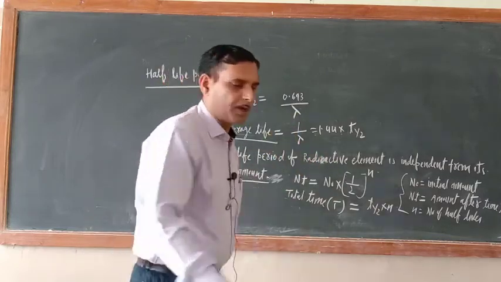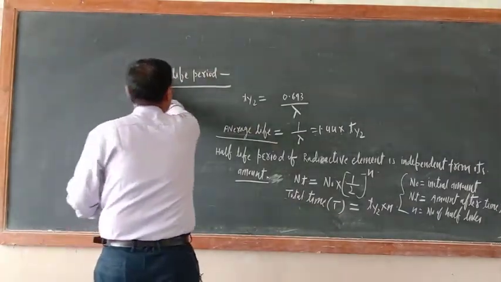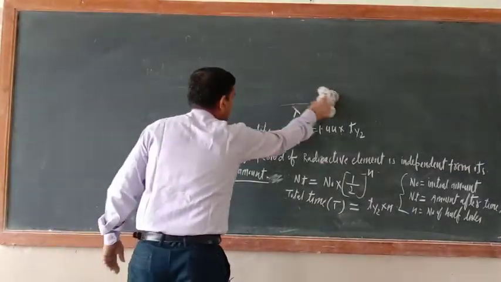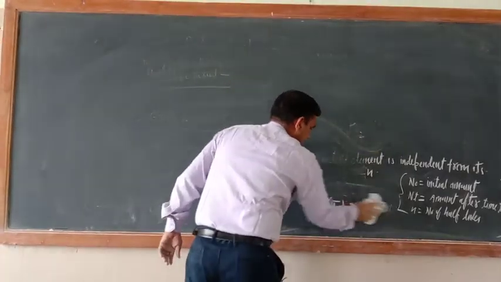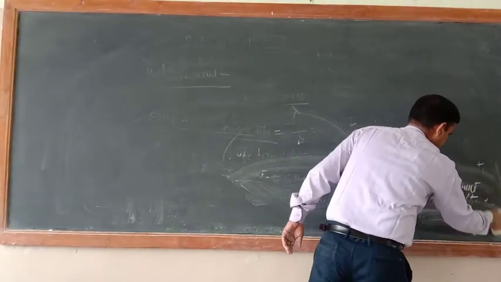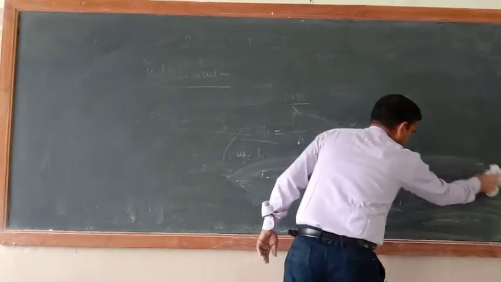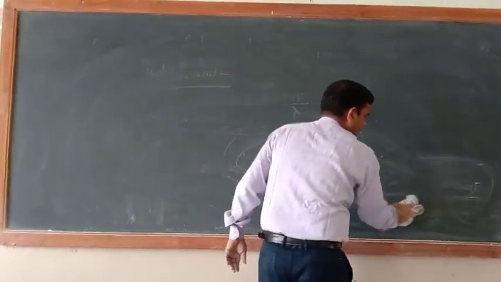Now the most important things are nuclear fission, radioactive reactors, and application of radioactive substances. Just try to understand, in 9th class there was one instrument, the Geiger-Müller counter.